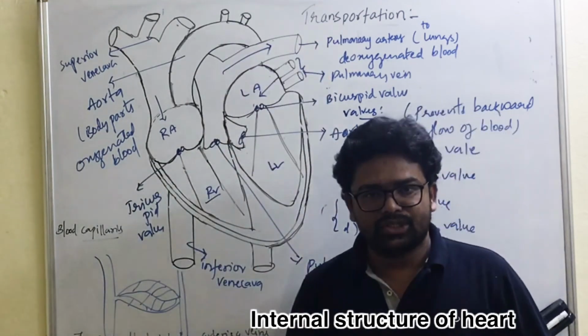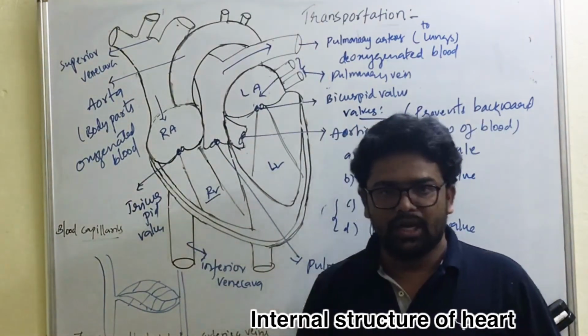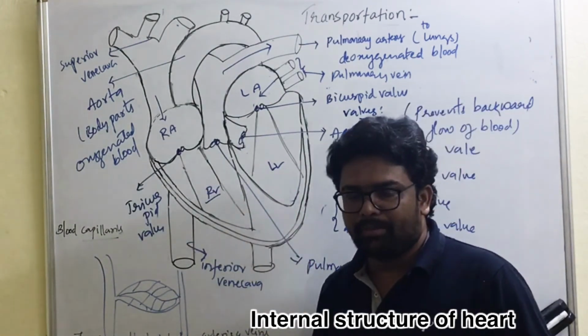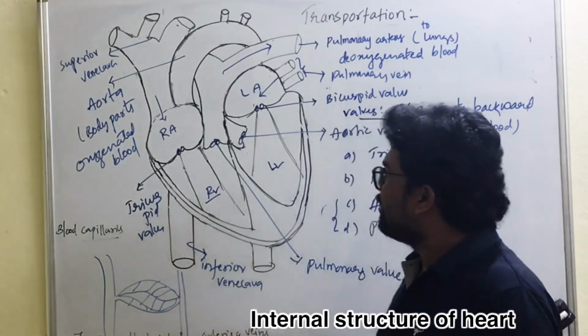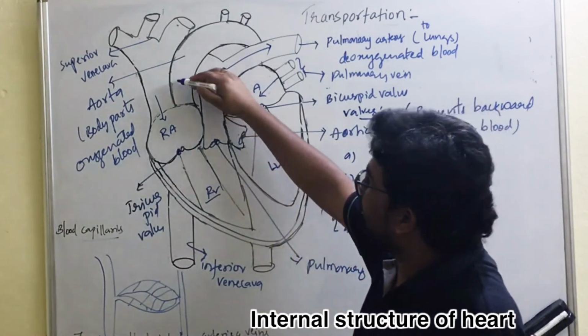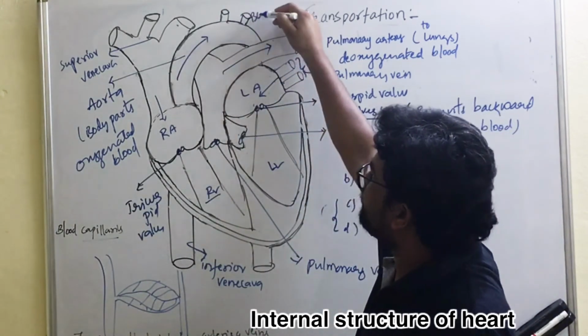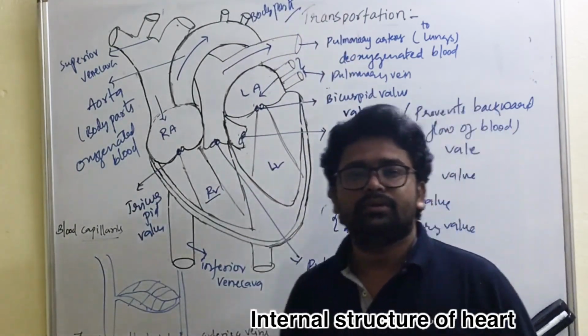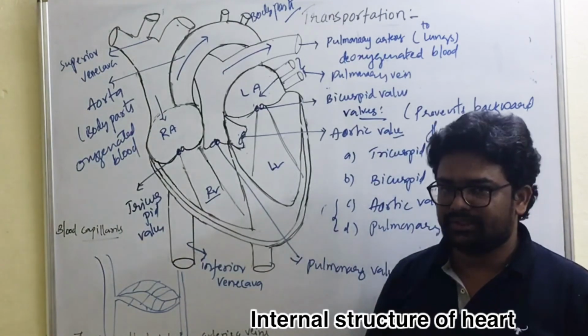It supplies deoxygenated blood to the lungs for oxygenation. And from the upper part of the left ventricle, the aorta supplies blood to body parts. So this is about the internal structure of the heart.